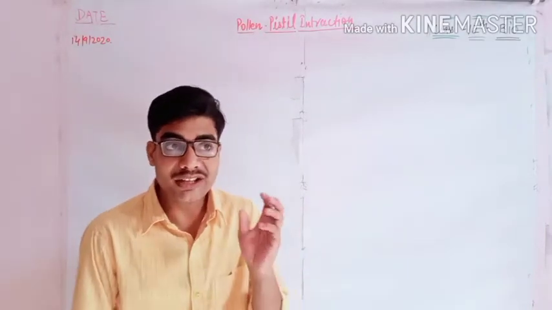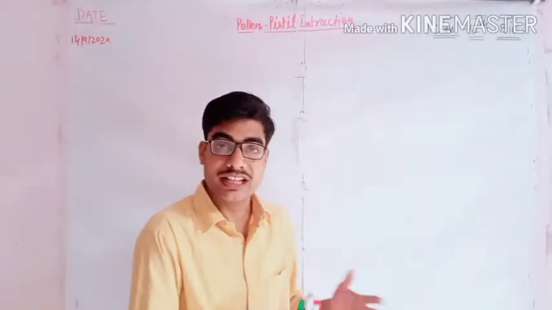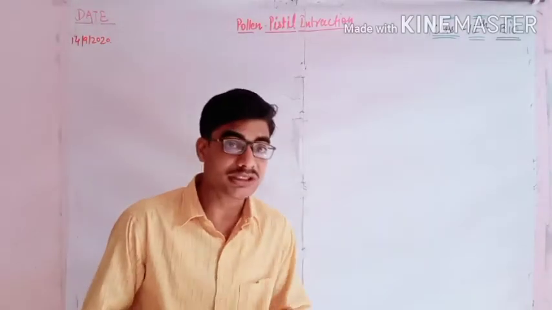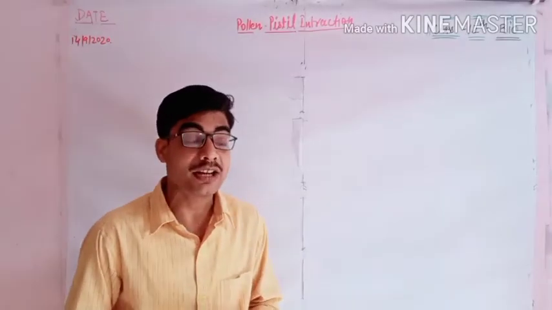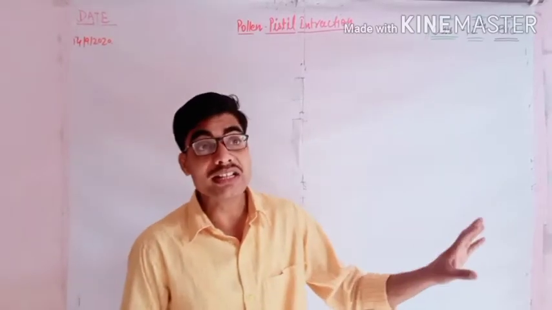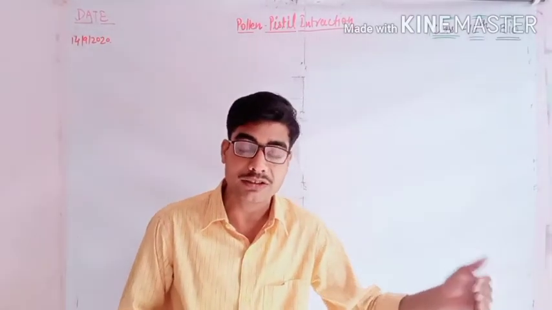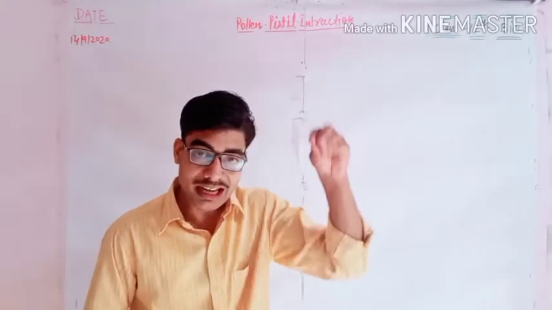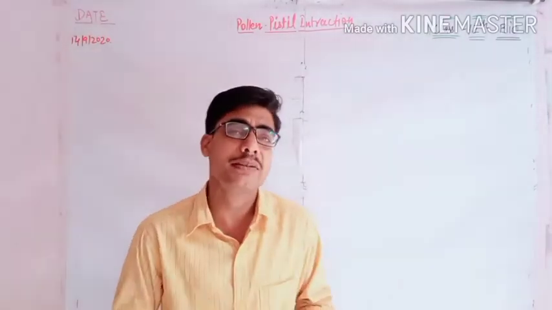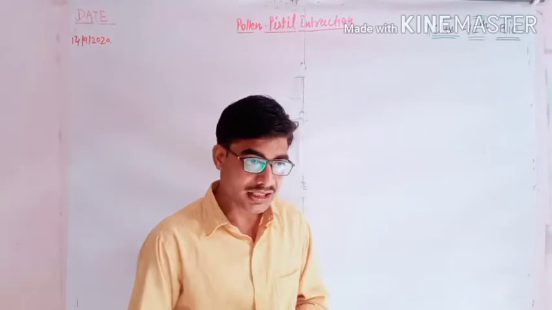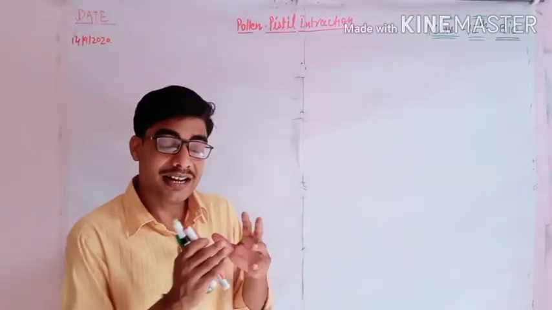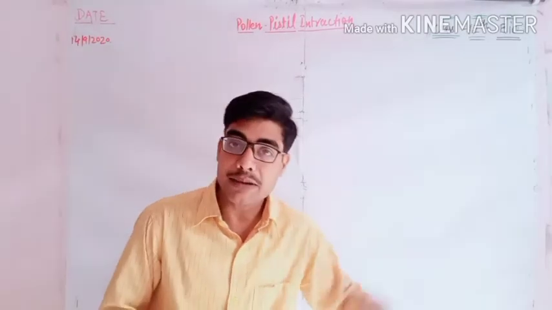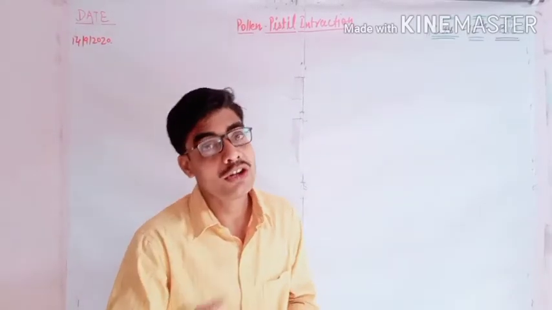But there is a very important mechanism noticed: every kind of pollen grain, either from the same flower of the same plant or from a different species or a different flower of a different plant, which lands on the stigma, will not germinate. Means there is a clear cut discrimination between the right type of pollen grain and the wrong type of pollen grain.